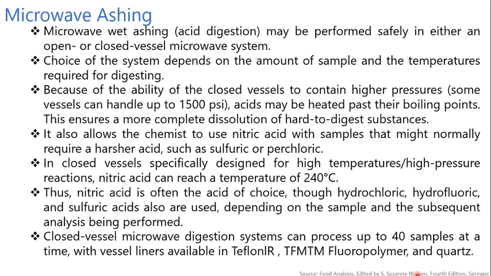Because of the ability of the closed vessels to contain higher pressure, some vessels can handle up to 1500 psi (pounds per square inch) of pressure, while acids may be heated past their boiling point. This ensures a more complete dissolution of hard to digest substances. It also allows chemists to use nitric acid with samples that might normally require a harsher acid such as sulfuric or perchloric acid. In closed vessels specifically designed for high temperature or high pressure reactions, nitric acid can reach a temperature of 240 degrees Celsius.